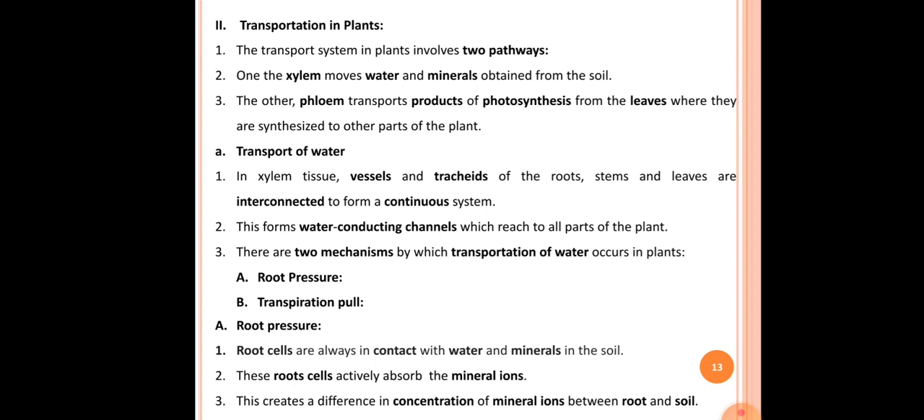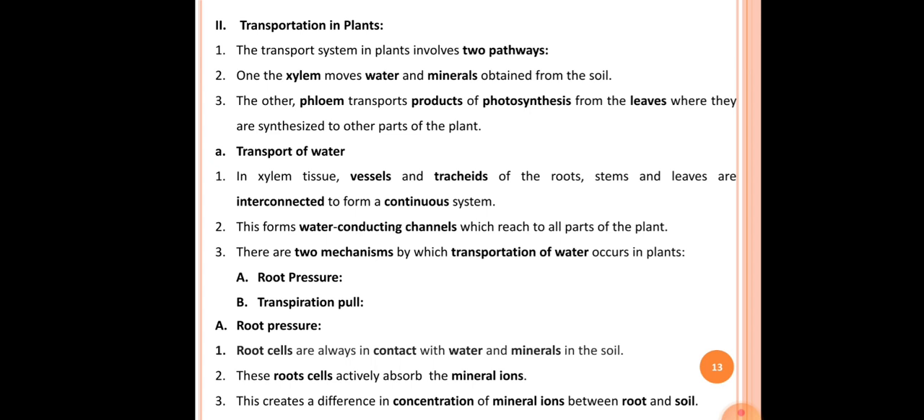The third point is that there are two mechanisms by which transportation of water occurs in plants through the xylem. The first mechanism is root pressure and the second mechanism is transpiration pull. Let's see the first mechanism, root pressure, which helps in the transportation of water in plants.